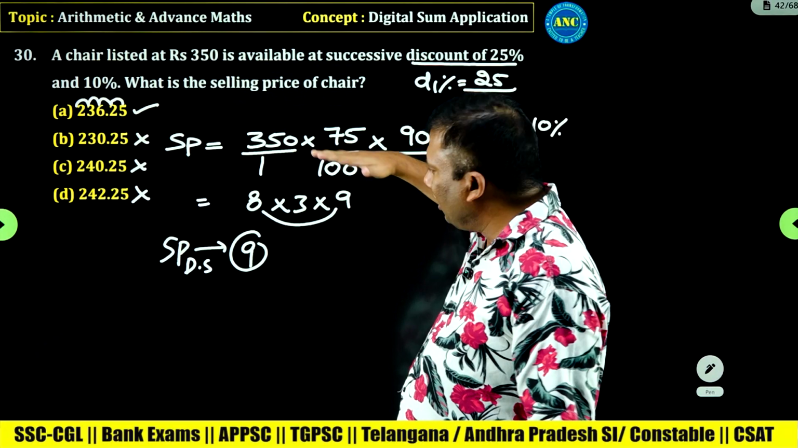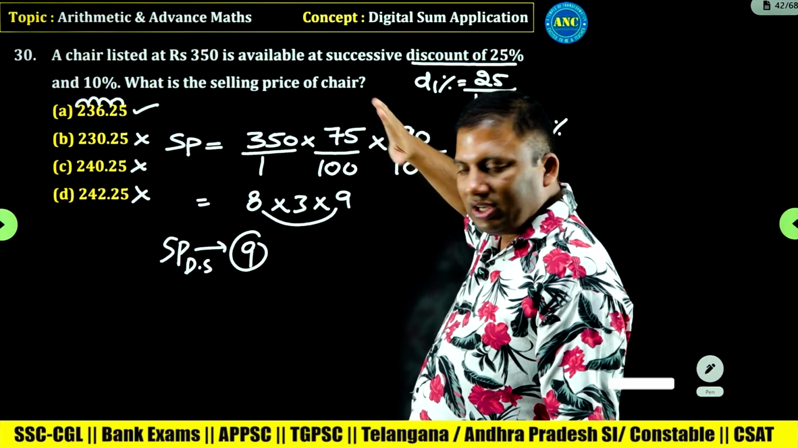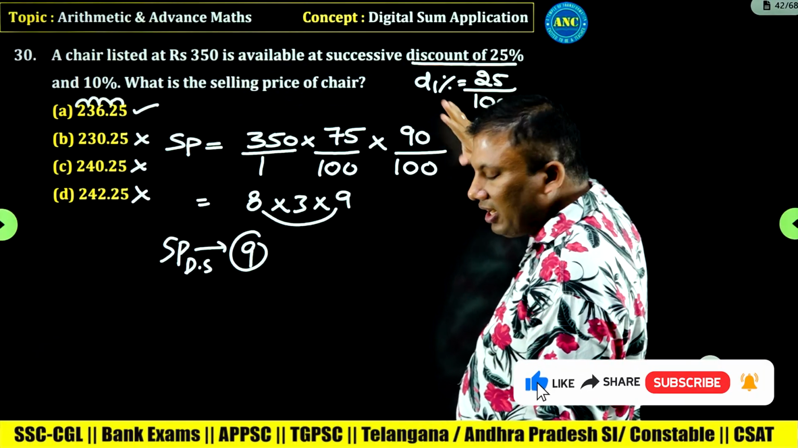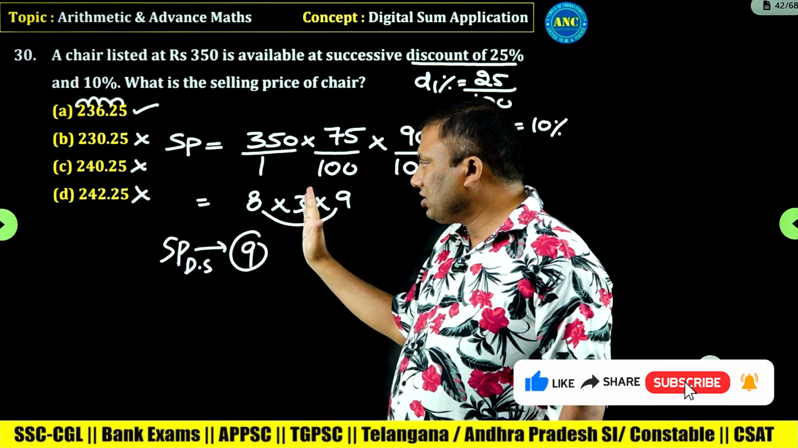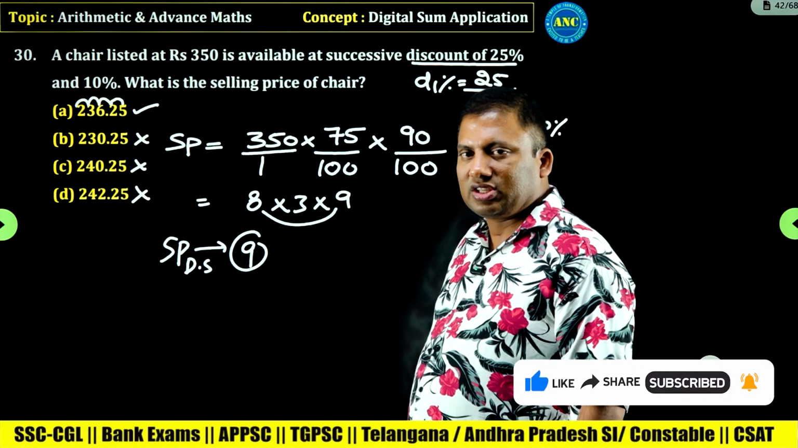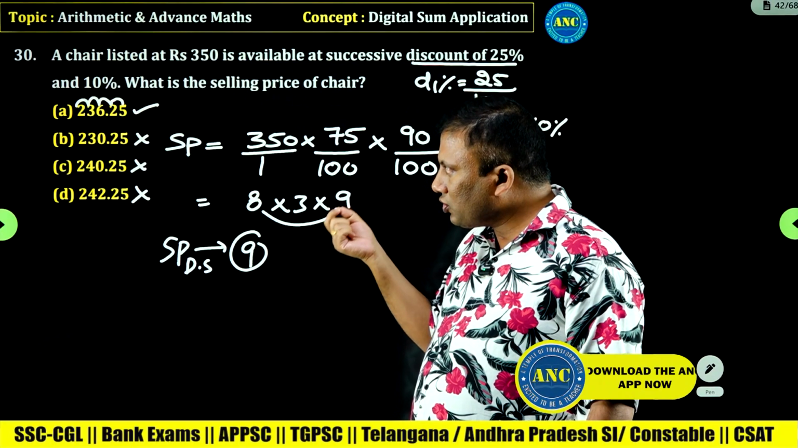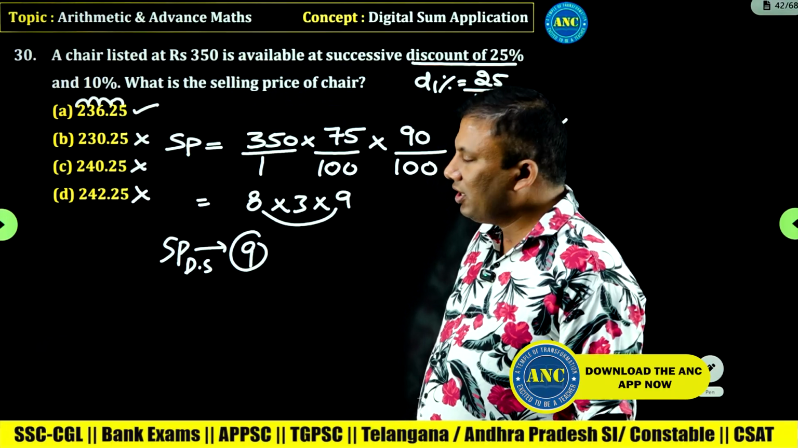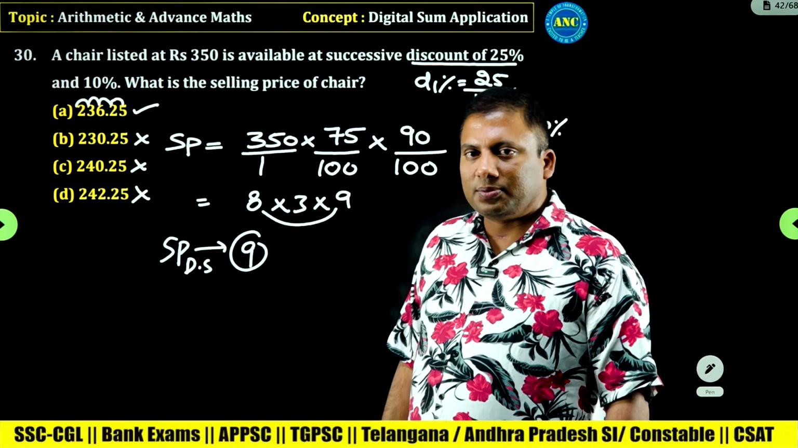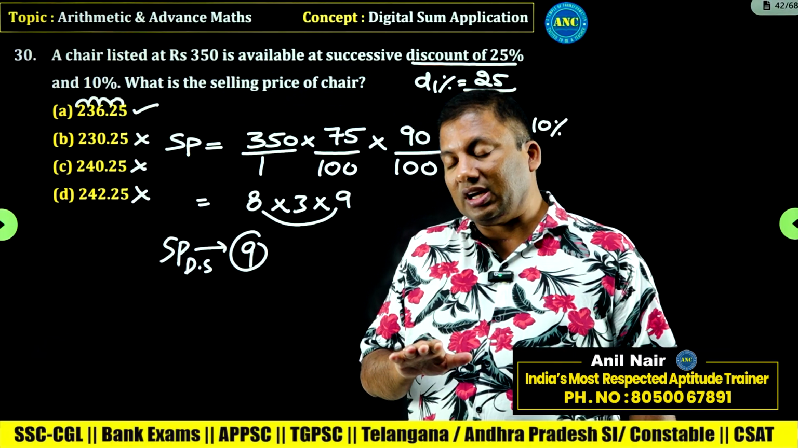On 350, 125 less is 75, 110 less is 90. 8 3s are 24, it is 6. 6 9s are 54, it is 9. Answer digital sum should be 9. Only option with the digital sum 9 is option A. I hope the concepts are very much clear.